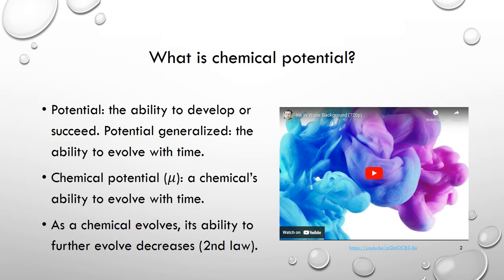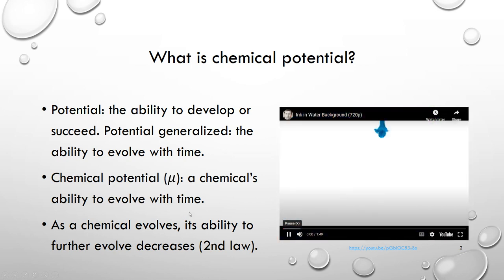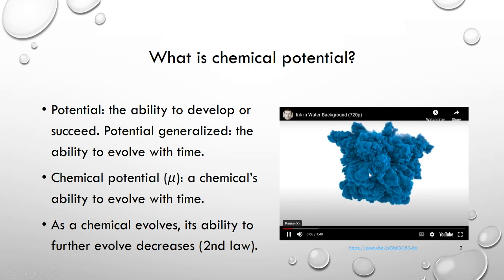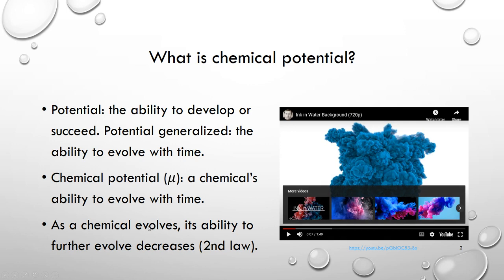As a chemical evolves, its ability to further evolve decreases. And this statement is equivalent to the second law of thermodynamics. And here's a short proof. As this ink evolves, its ability to further evolve decreases. The same principle applies to humans. As a kid grows up, its ability to further evolve decreases. So I'm pretty sure when I reach 125 years old, my ability to further evolve decreases.